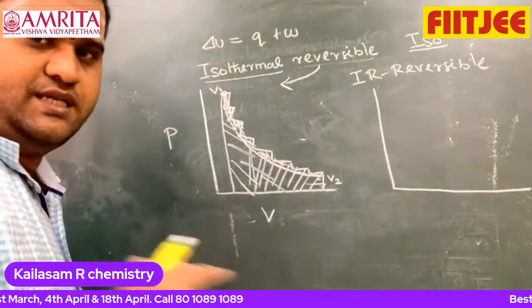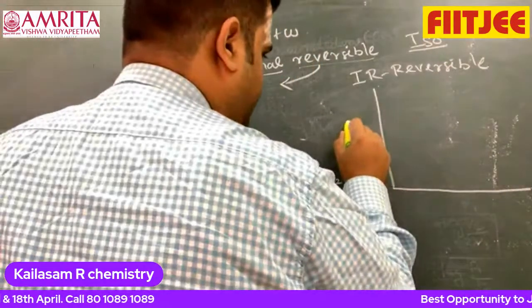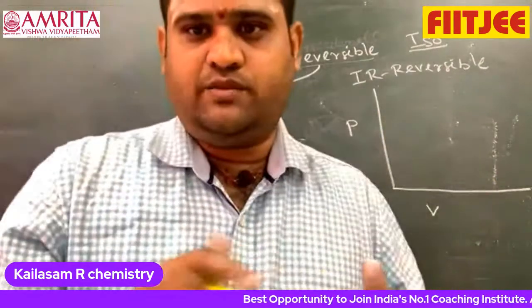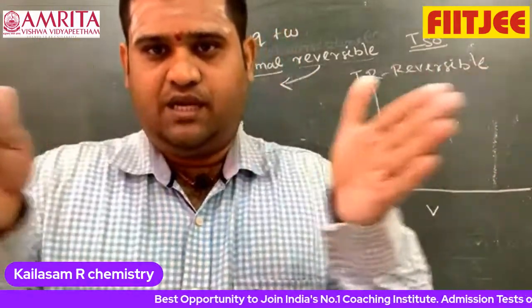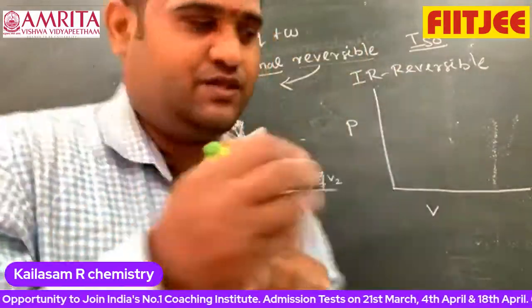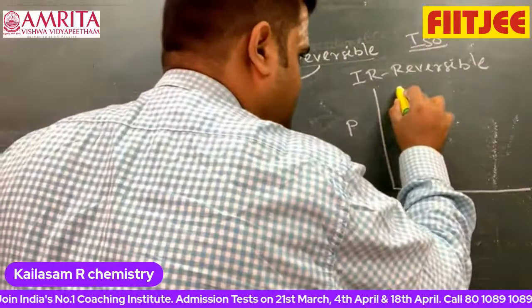Now, what I'm taking here is the same PV graph. See, an irreversible process means expansion takes place suddenly. When the expansion takes place suddenly, pressure decreases. Look at this. I'll just draw this.